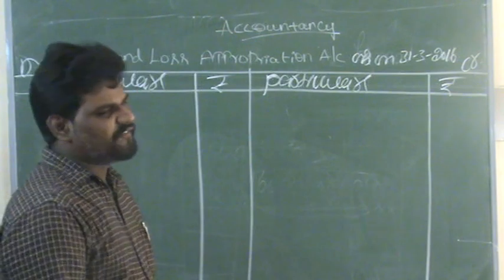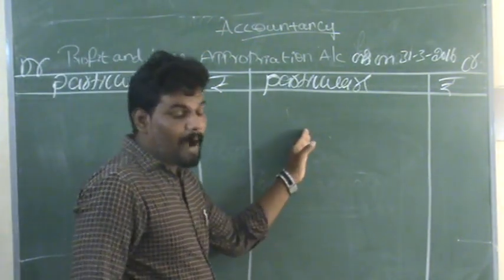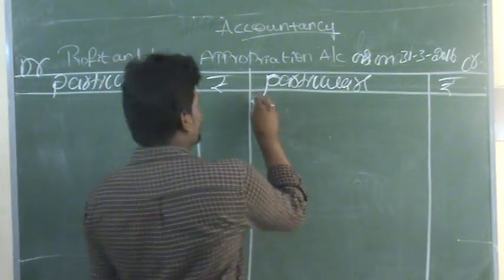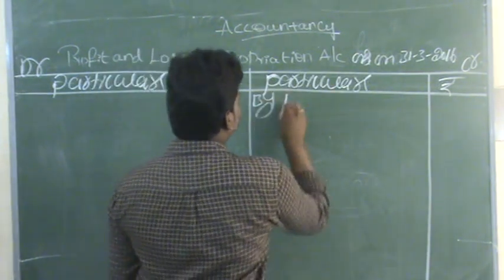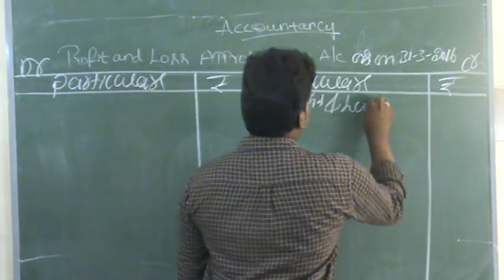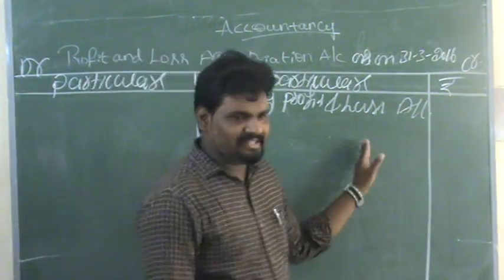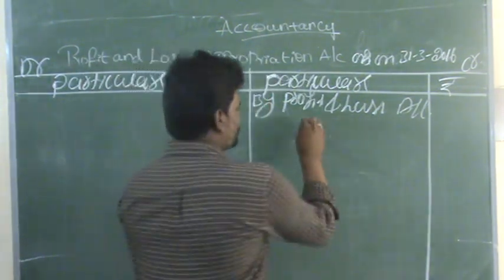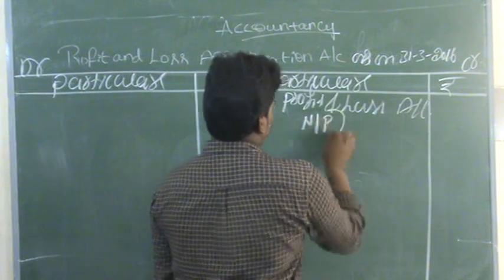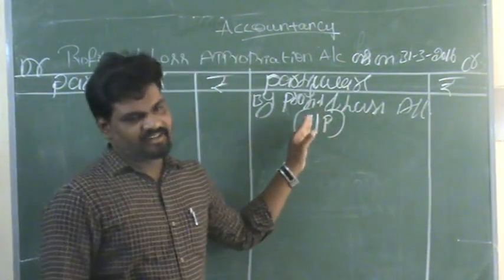So here the total profit during the year is recorded in the credit side of the appropriation account by profit and loss account. This is my total net profit for the year.